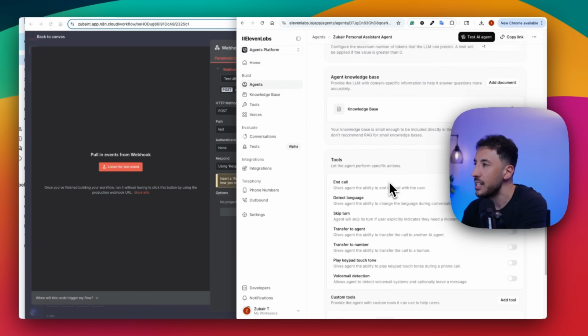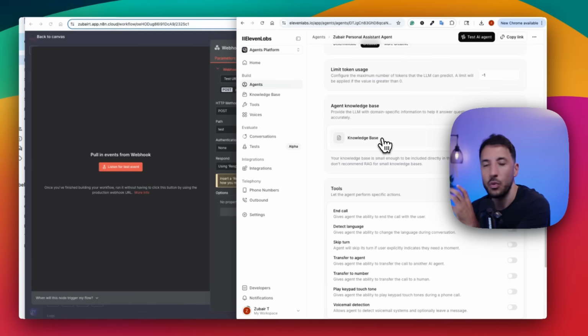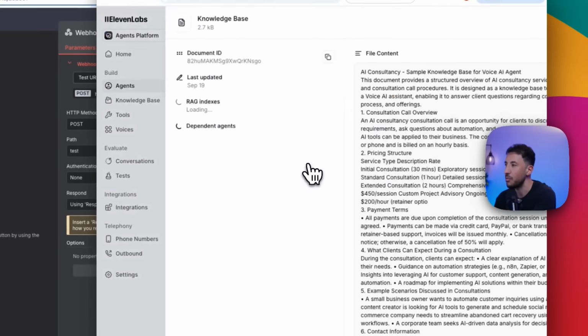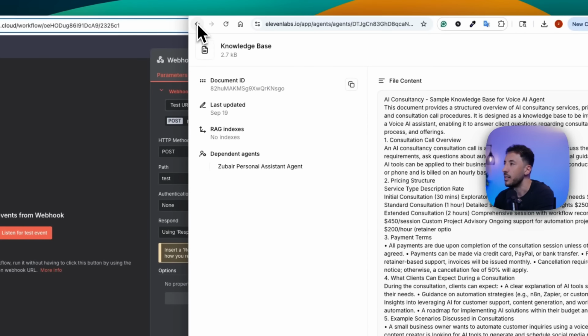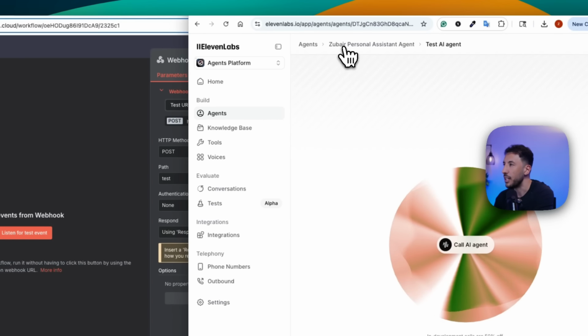Now, another thing is the knowledge base. So when you saw at the end during the demo, I asked how much it's going to cost. This is what it's coming from. This is the knowledge base. I uploaded just some dummy data, like a PDF document. As you can see, right here is where all of that information sits. And if you can read right here, it says initial consultation, 30 minutes. And that's why I asked that question. It says $150 flat fee. So it gave the exact number right there. So feel free to check that out.